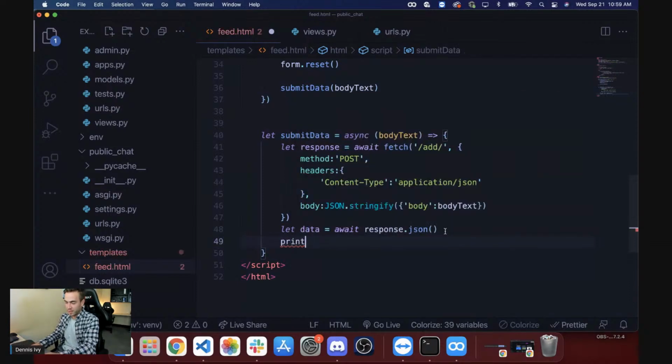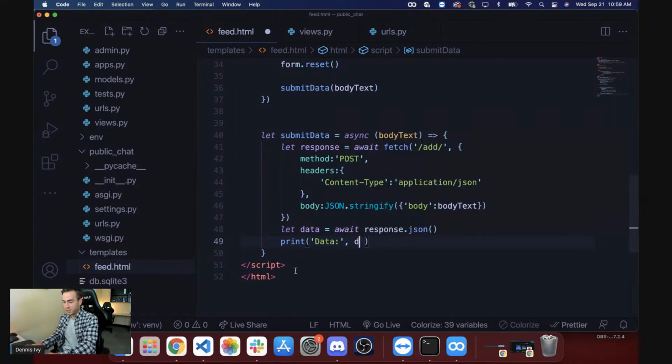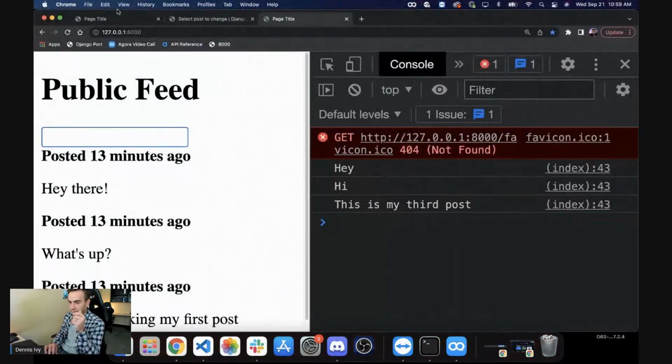So if I want to print this data, it might take me a second to parse this data, right? So we do response.json. We're just parsing that, turning it into JSON data. If I didn't throw in await there, what's going to happen is this print function will run before that, and then it's going to throw an error because it doesn't know what this value is. It's going to be null or undefined, something like that. Okay, so let's try this out.